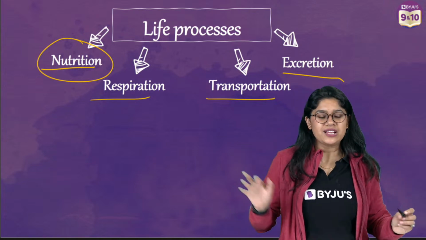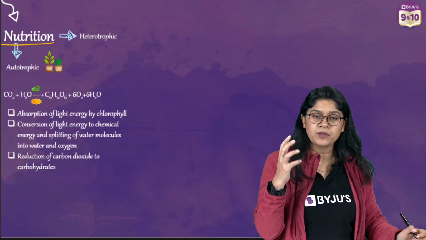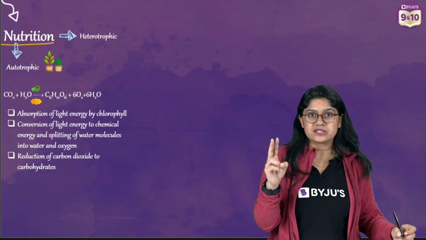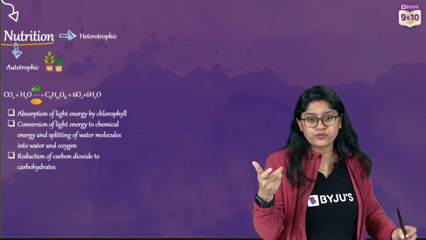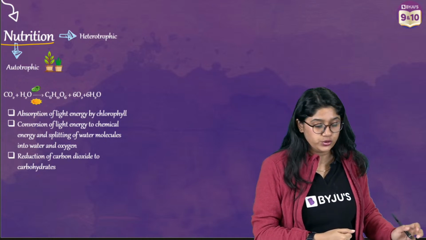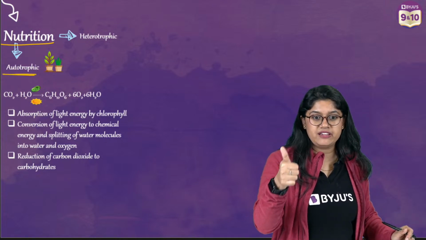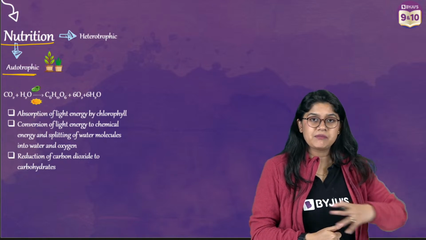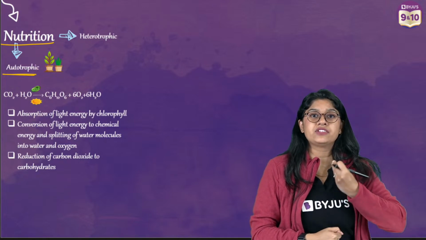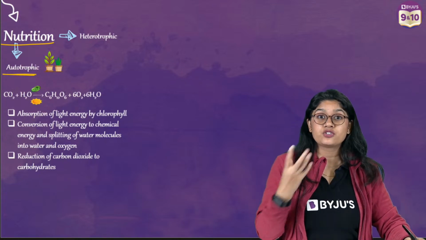I think all of you are clear with what nutrition is. Broadly, we will classify nutrition into 2 categories: autotrophs, the ones that make their own food, and heterotrophs, which depend upon other organisms for their food. Nutrition is when we take in food so that we can have energy and perform various metabolic processes.